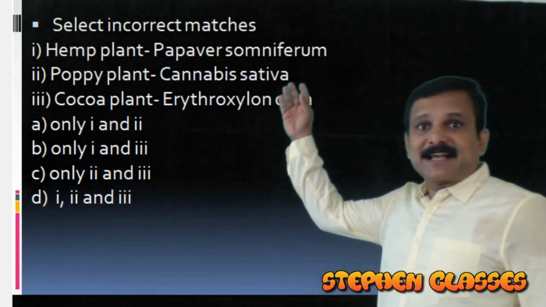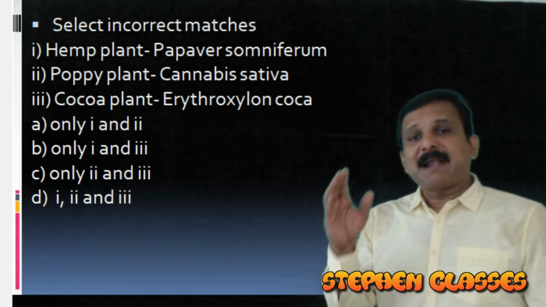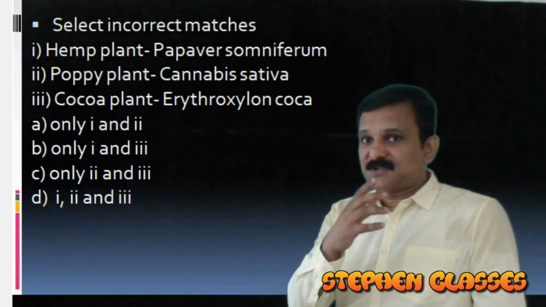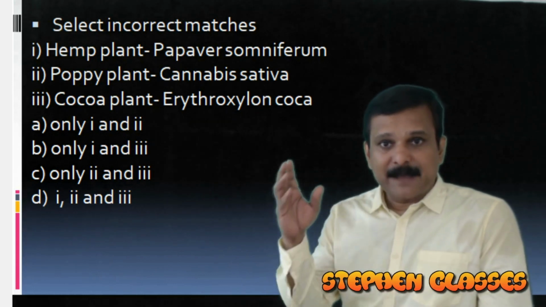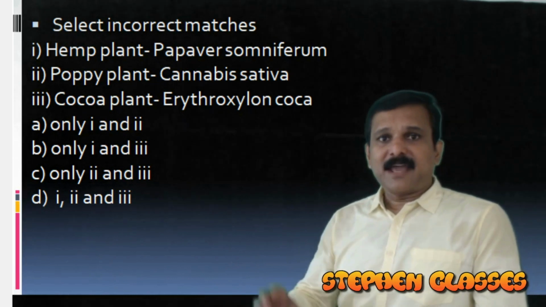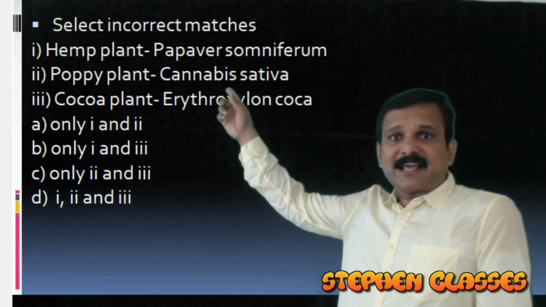It is about the incorrect match. We have a set of plants and their products which are commonly abused. For example, the hemp plant. The hemp plant is Cannabis sativa, the ganja plant. Here it is wrongly matched, because the hemp plant is actually Cannabis sativa.